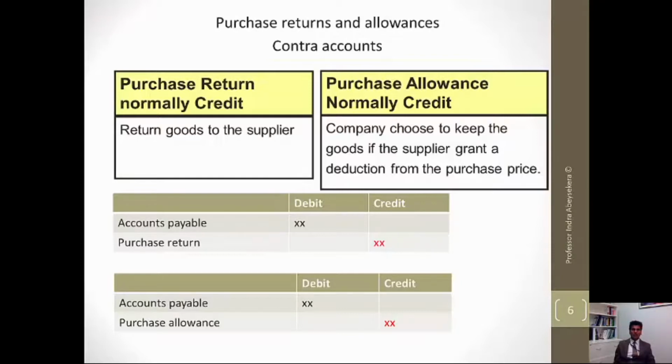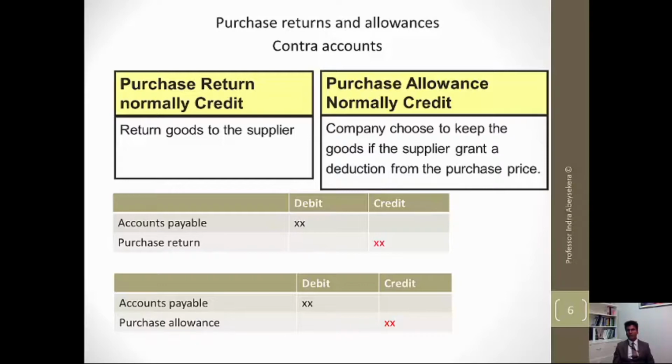So purchase returns are normally credit. Purchase allowances are normally credit. When there's a purchase return, we record it as a credit, and when the purchase return is received, it also reduces the accounts payable.